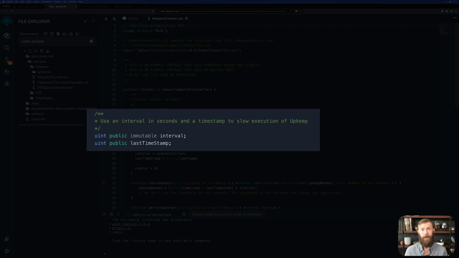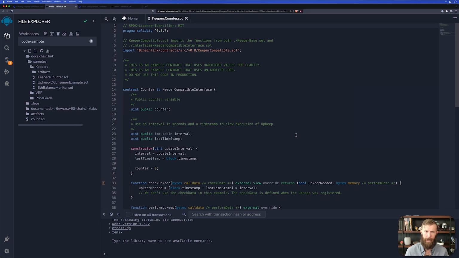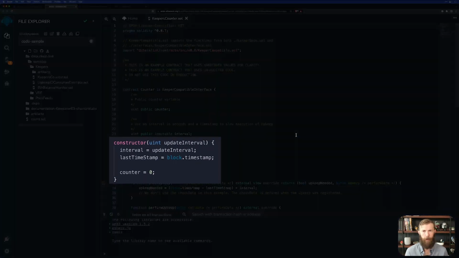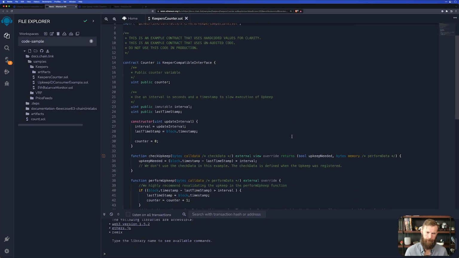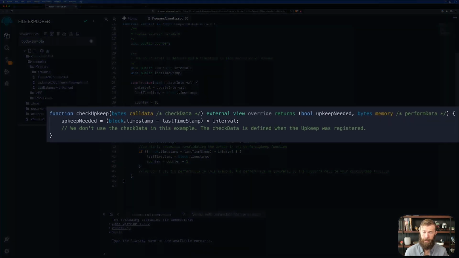We keep track of the last timestamp. That's going to be the block.timestamp. In our constructor, we'll pass in the interval in seconds of how often we want to update this, and we'll set our last timestamp to the current block's timestamp, as well as setting our counter to 0. We then dive into 2 functions. The first is check upkeep, which takes in some call data, as well as providing the upkeep needed and the perform data if we have it.